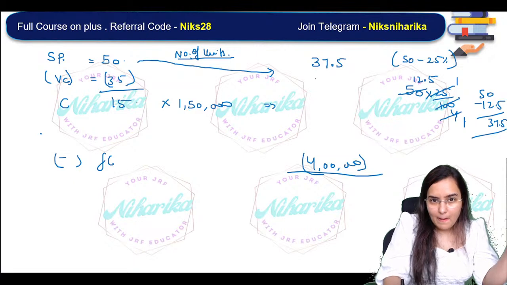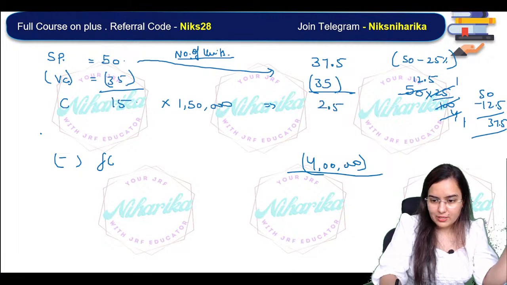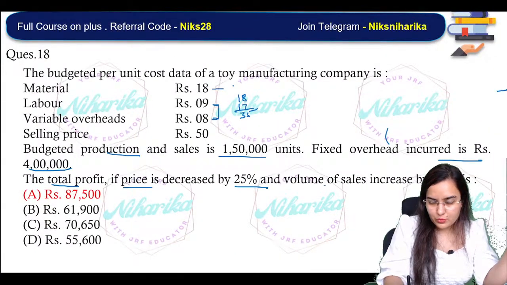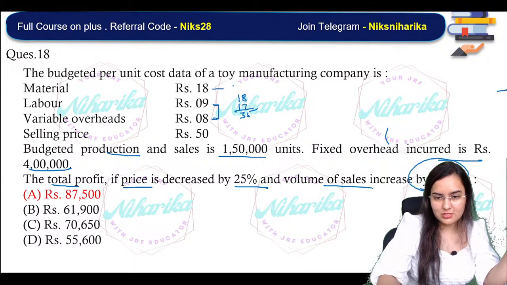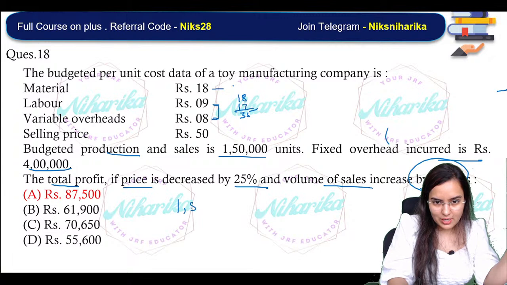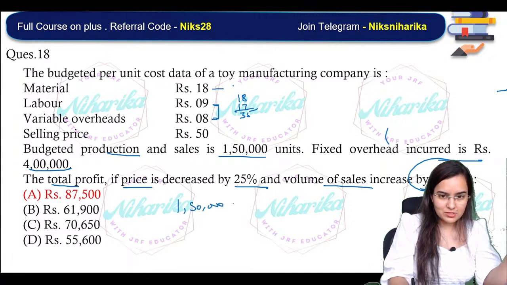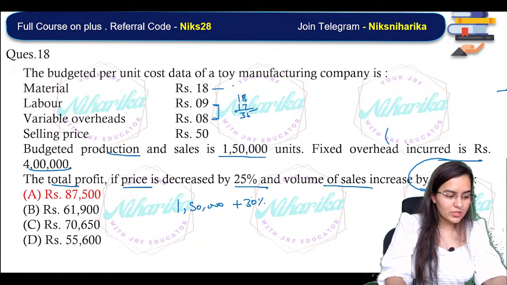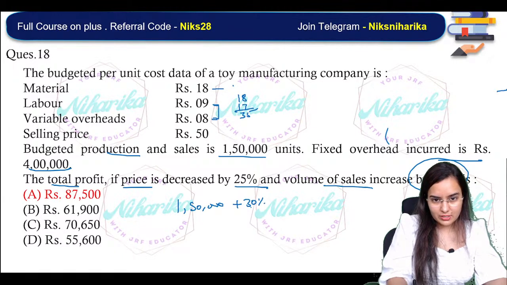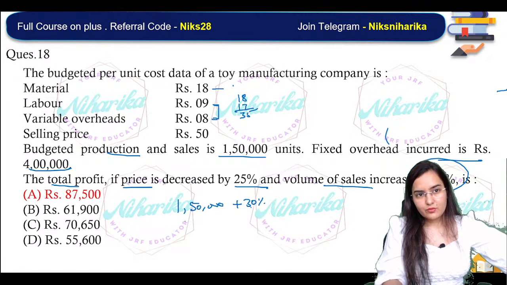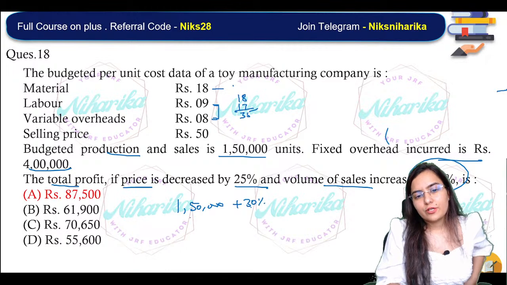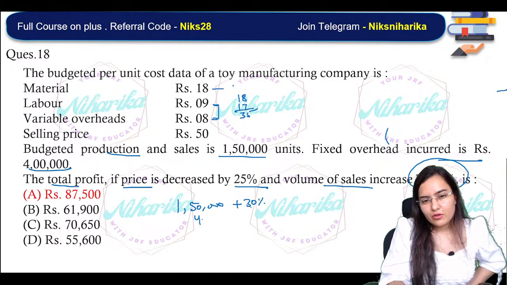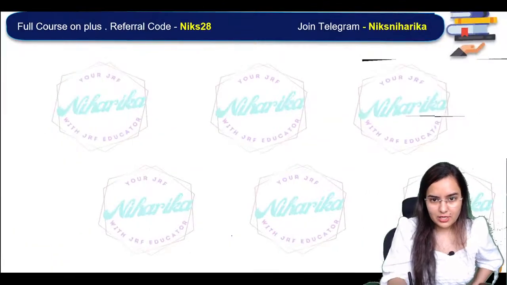So 37.5 minus the variable cost, which is the same, 35. So the contribution is 2.5. Now what about the number of units? The volume of sales increased by 30%. I'll solve it here only. That is 1,50,000 plus 30%. What is 30%? 15 into 3, you will get 45. 15 threes are 45. So you will just add 45,000 and you will get 1,95,000.